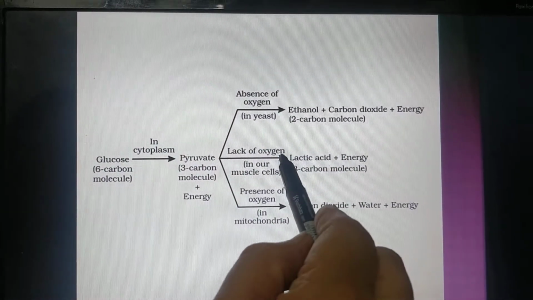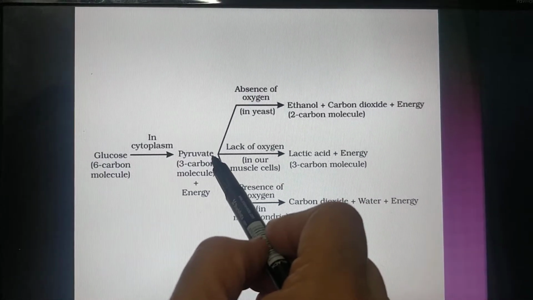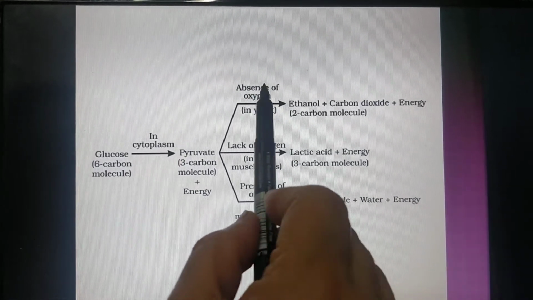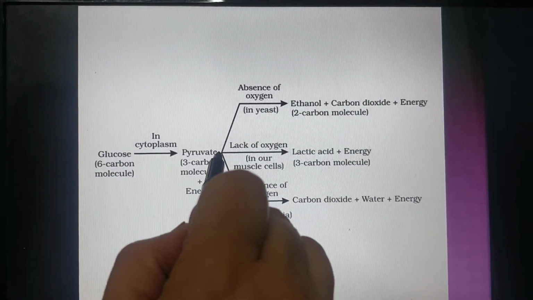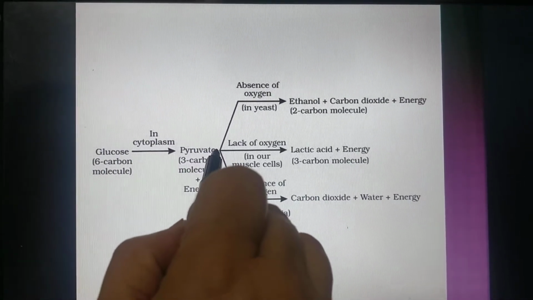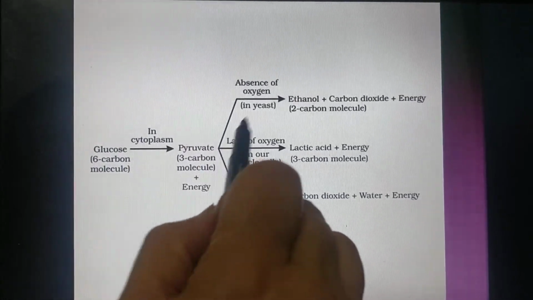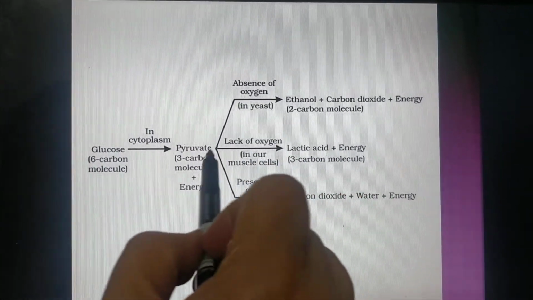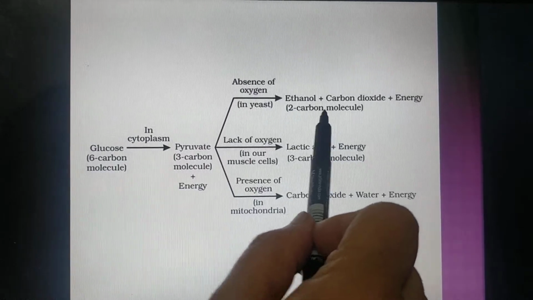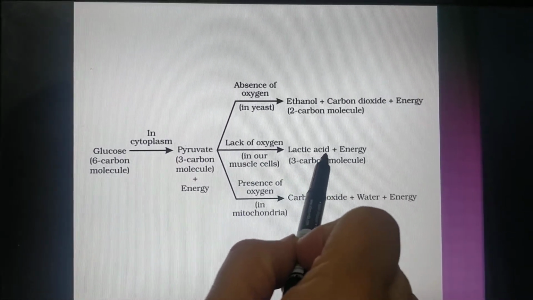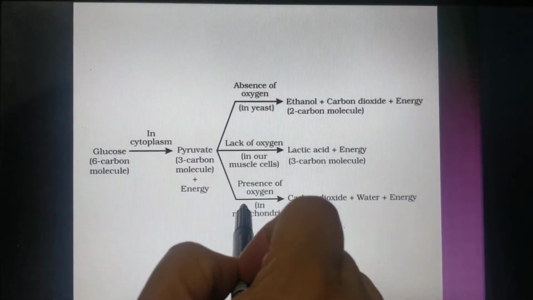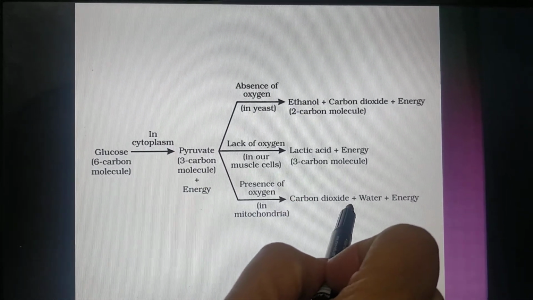So these are the different ways by which pyruvate breaks. The initial steps are the same in all the organisms. It occurs in the cytoplasm. The further pathway is different. Fermentation in the yeast is anaerobic, this is also anaerobic respiration, and then aerobic respiration in the higher organisms.